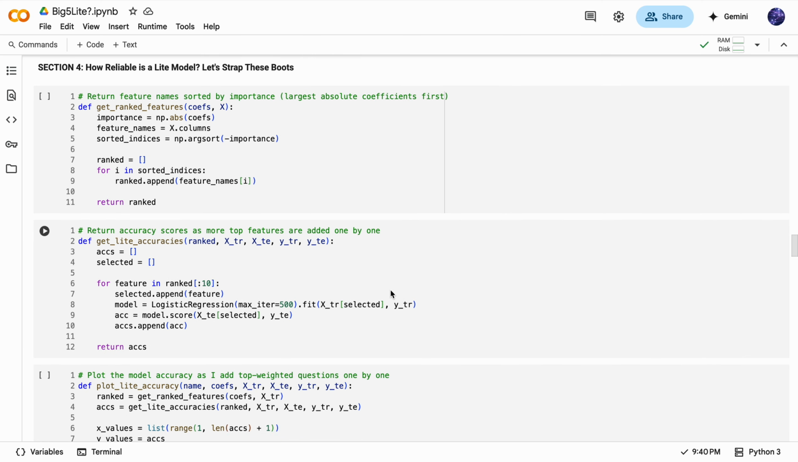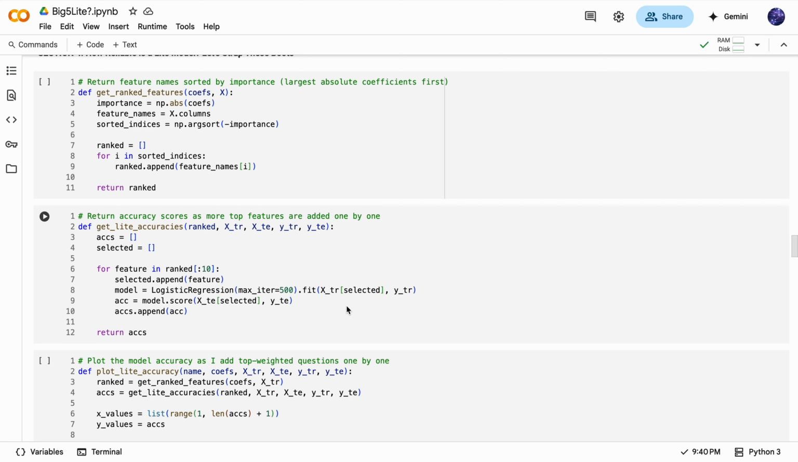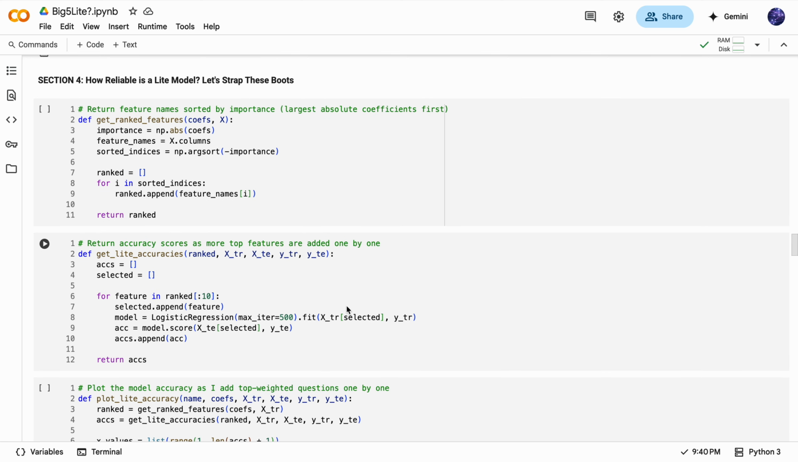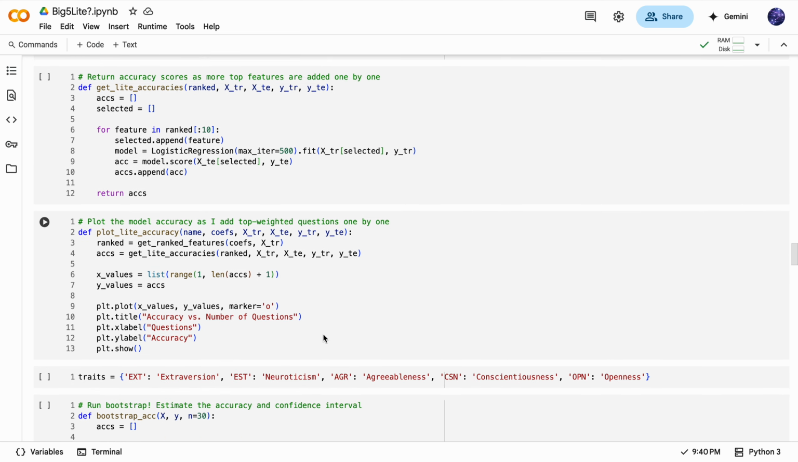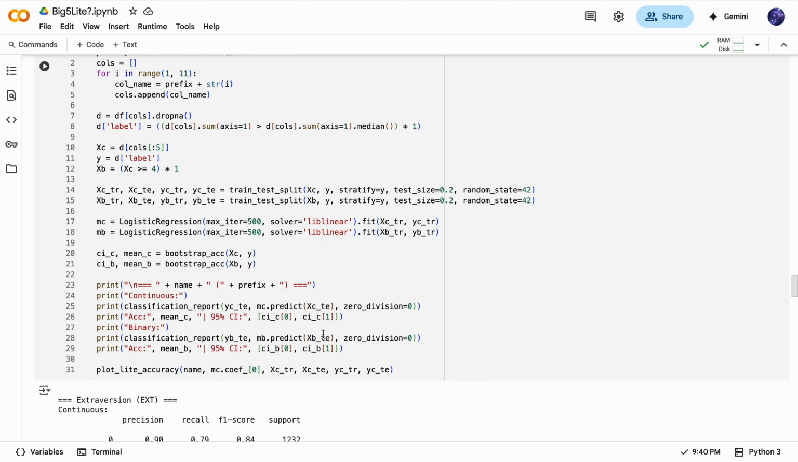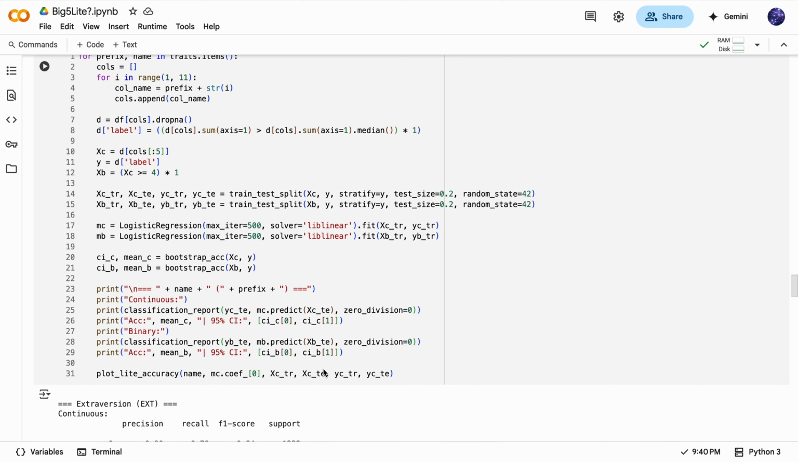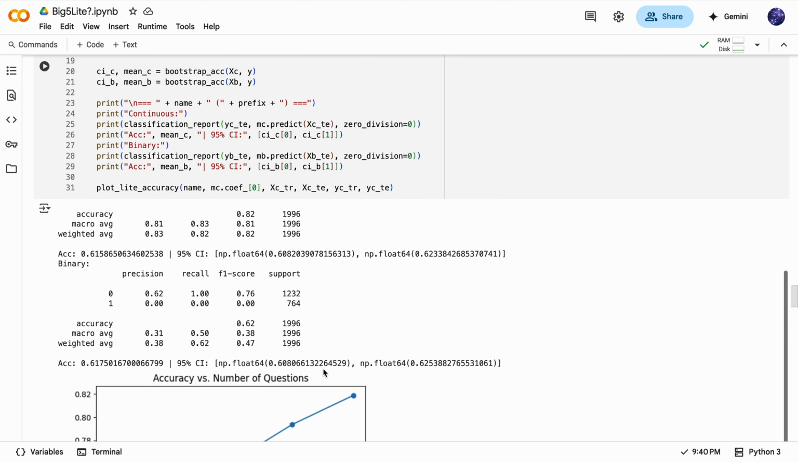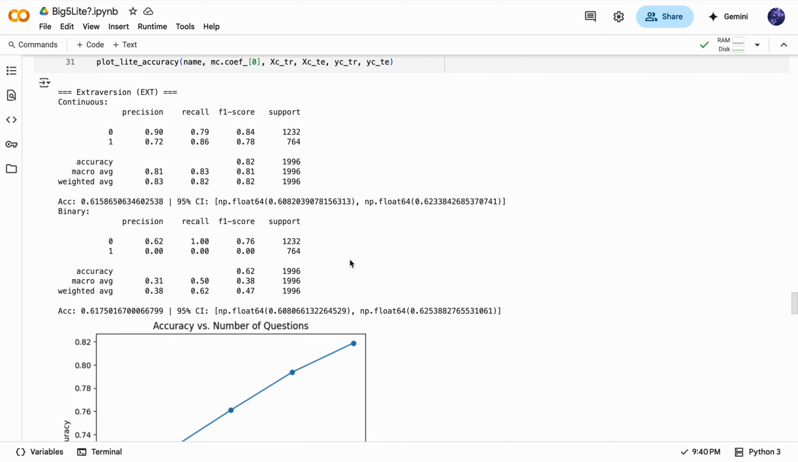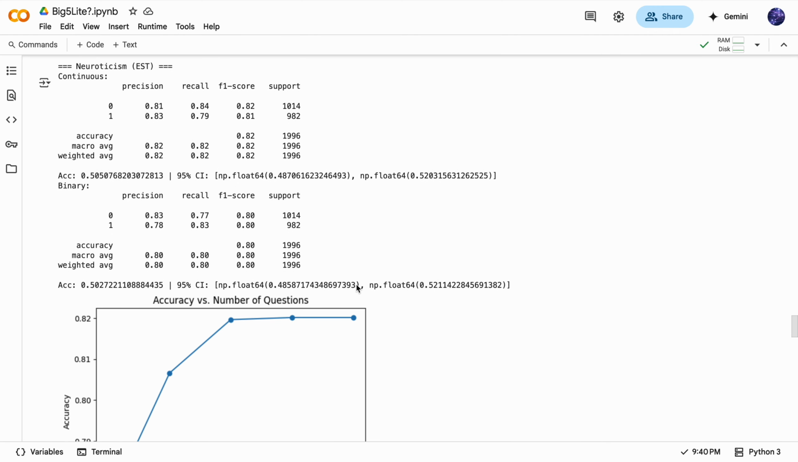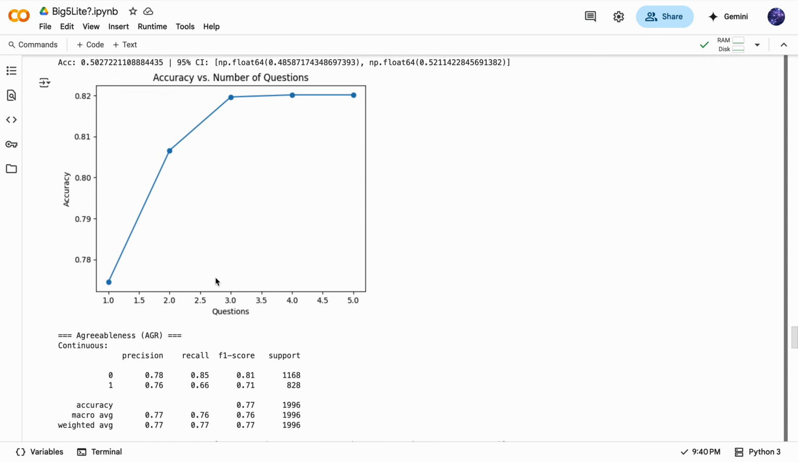Lastly, I did a little bootstrapping, and I repeated the logistic regression across all 5 traits and bootstrapped accuracy to get a 95% confidence interval. The traits that ended up doing the best here are extroversion and neuroticism. And the continuous inputs also consistently outperformed the binary across the five traits.